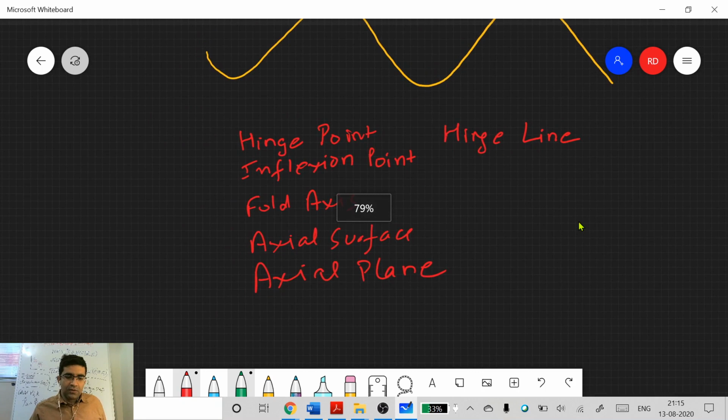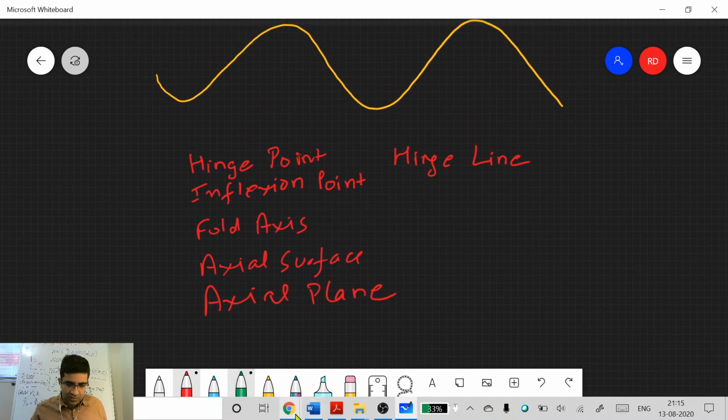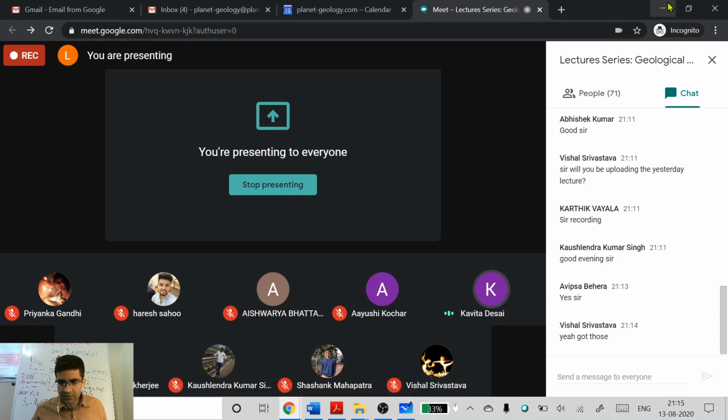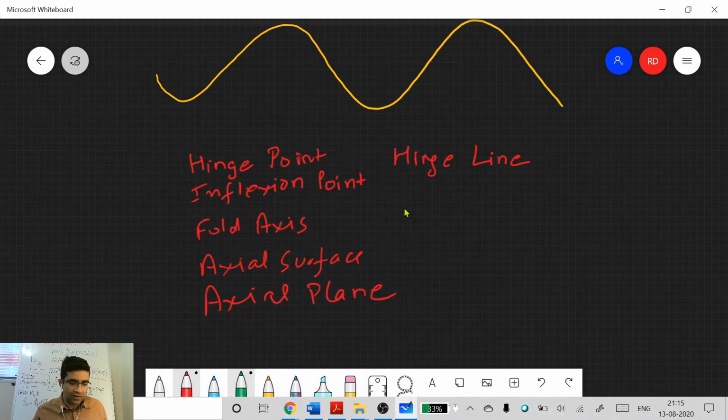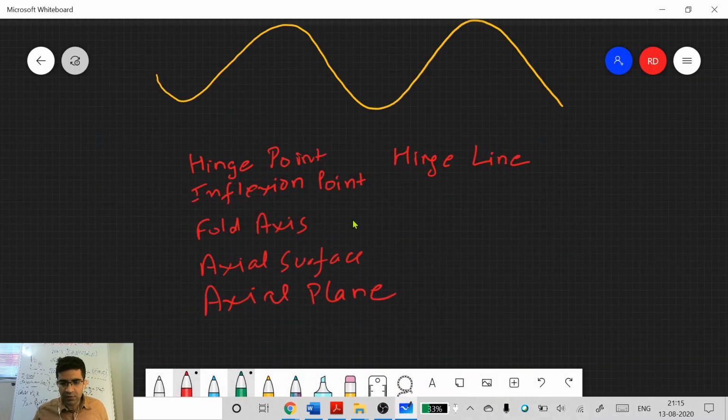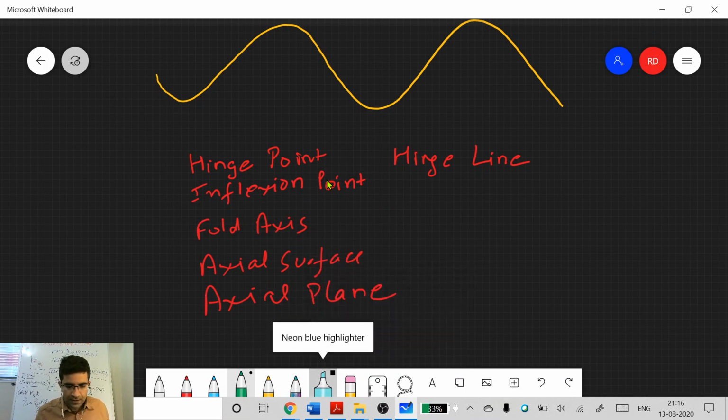Is everyone aware of all these concepts? I'll go through them, don't worry, I'm just asking if you are aware of these terms. I think most of you would have heard about these terms, even if you don't remember or understand what each of them means. These are very basic. Some things such as what is culmination, what is crest, trough, we will also discuss when we go through the slide pack. But for our discussion today, you should be aware of these terms.